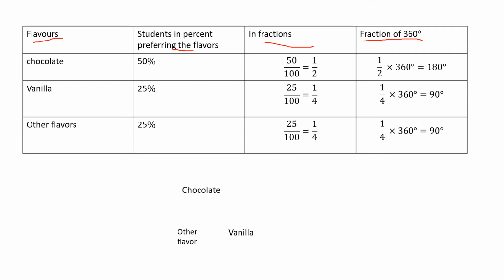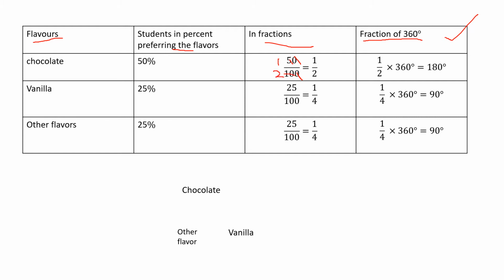Fractions of 360. So how many parts will chocolate occupy in a circle? That we are finding in the last session. Okay, so what percentage of students like chocolate? 50 percent. So how will you find the fraction? 50 percent means the total is 100, and in that, 50 percent of students like chocolate. So 50 divided by 100. Cancel this, this 0 gets cancelled. 1 5 is 5, 2 5s are 10. Like this, cancel it and write.